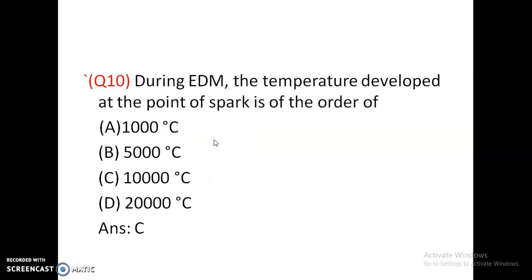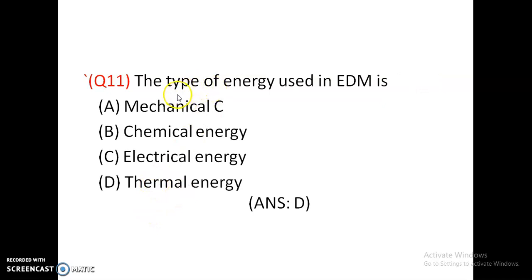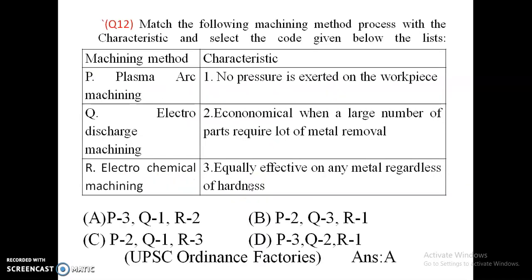Okay, 9B. During EDM, the temperature developed at the point of the spark is of the order of 1000 degrees Celsius, 5000 degrees Celsius, 10,000 degrees Celsius, 20,000 degrees Celsius. So it is in the order of 10,000 degrees Celsius. The type of energy used in EDM is mechanical energy, chemical energy, electrical energy and thermal energy. So in EDM, thermal energy is used. Okay, option D is correct.